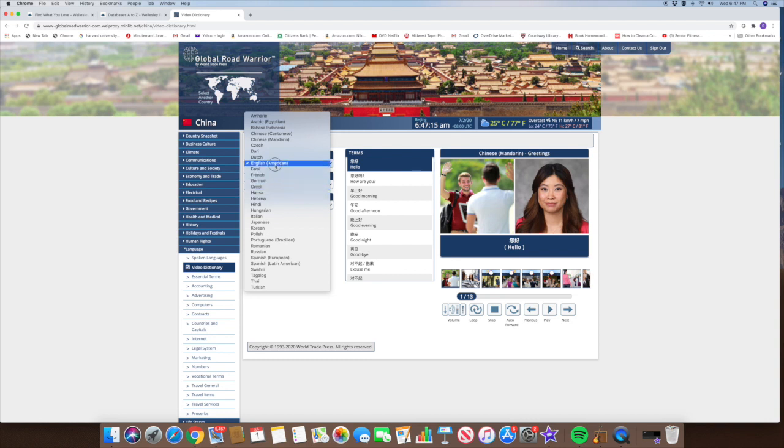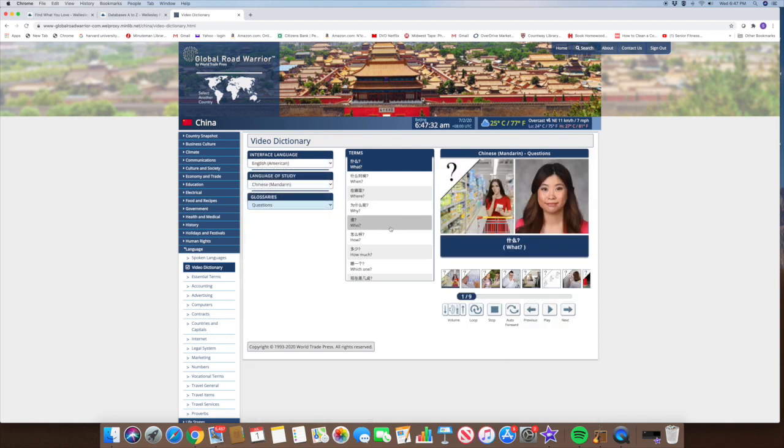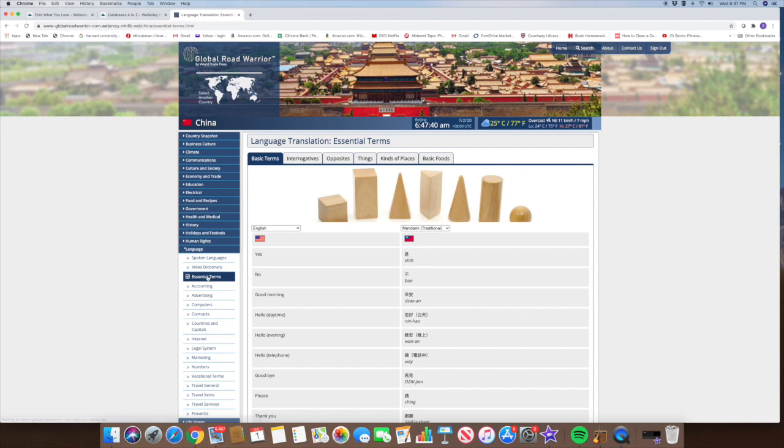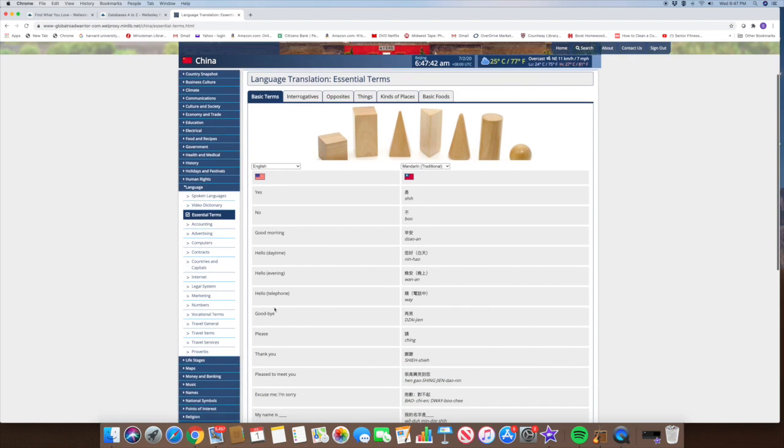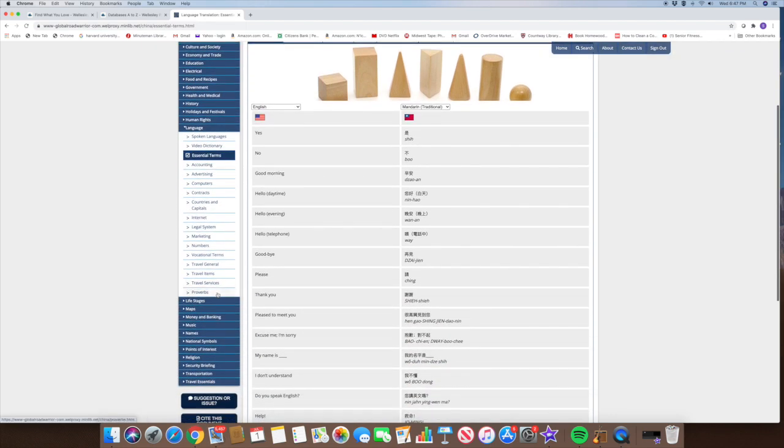If you're looking to have it in English, this is going to give you different terms that they will actually feature over here that you can click on and be able to hear them being said. Essential terms, I would certainly take a look at that as you're going, because those will be helpful as you're out and about.